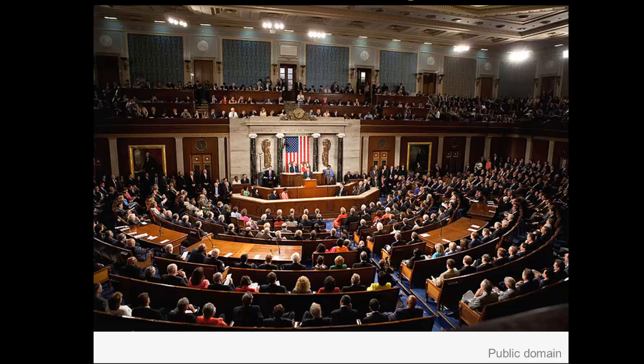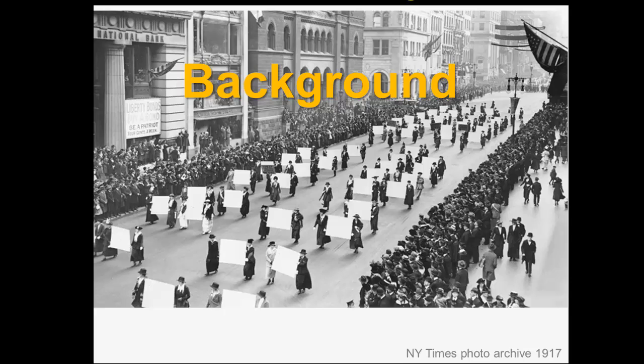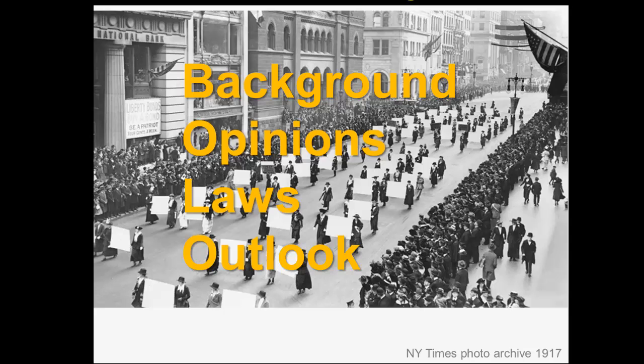If you think about the people who are in Congress, they are making very important decisions about topics that they're not necessarily experts about. So they need to know background about the topic, what different people's opinions are about the topic, what the laws are, what the proposed laws are and what their impact will be, and the outlook for the future.